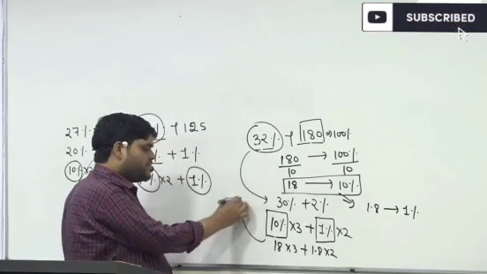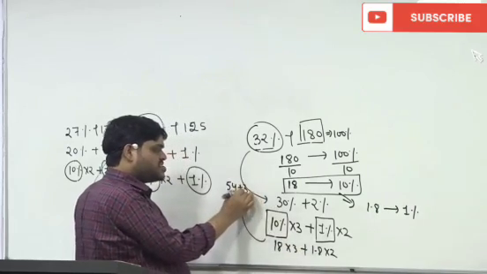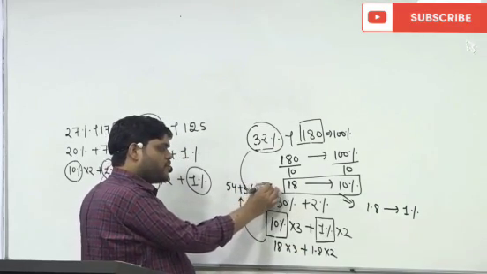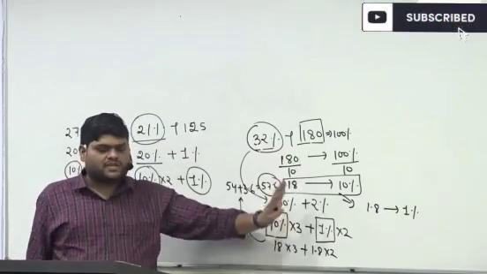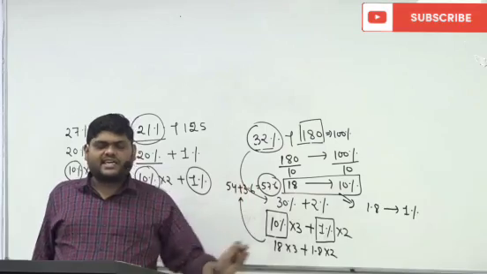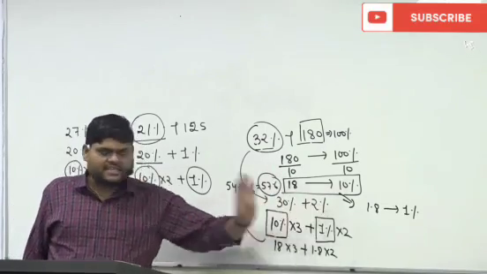So this becomes 54 plus 3.6, so 57.6. Now it looks like a lengthy process, but it is a very easy calculation. You can do it without pen and pencil once you understand this.